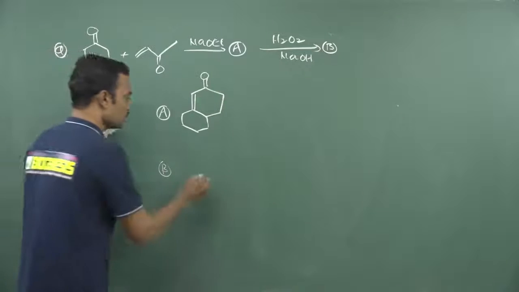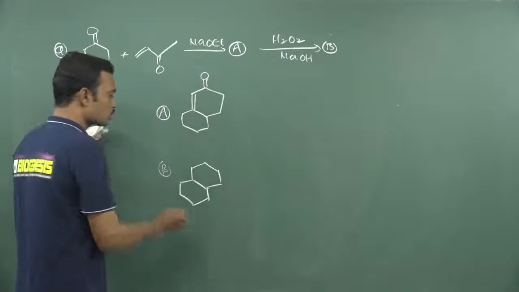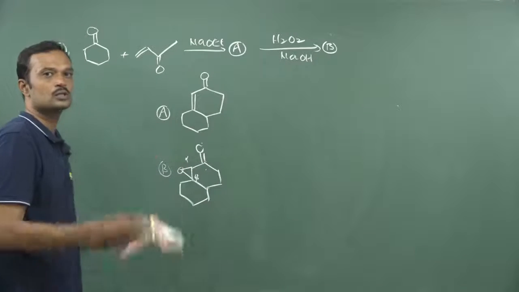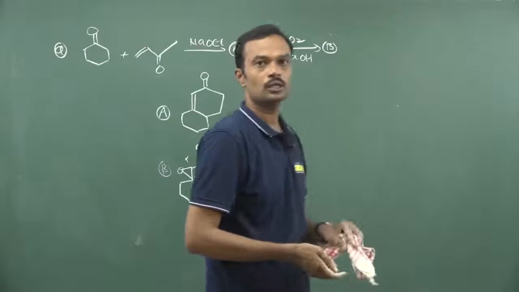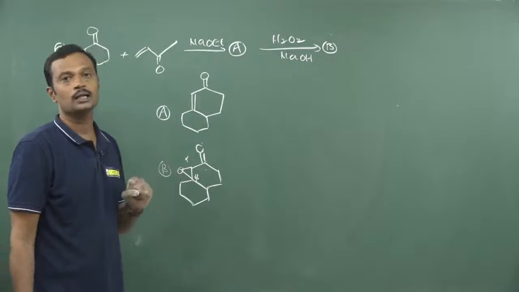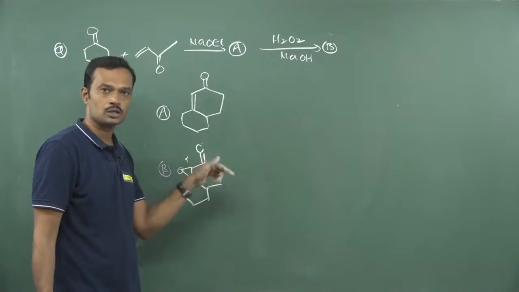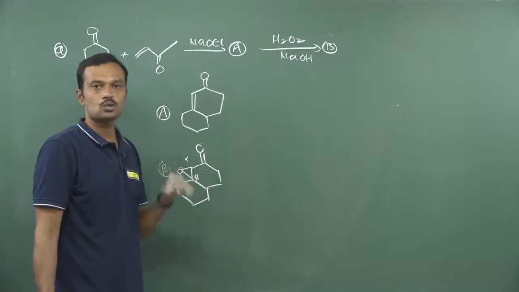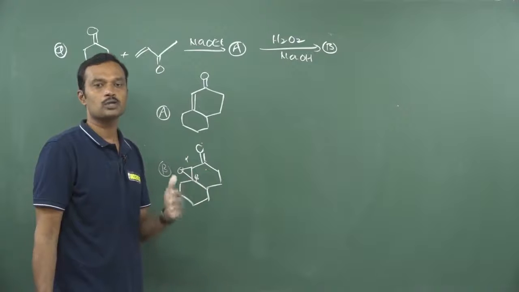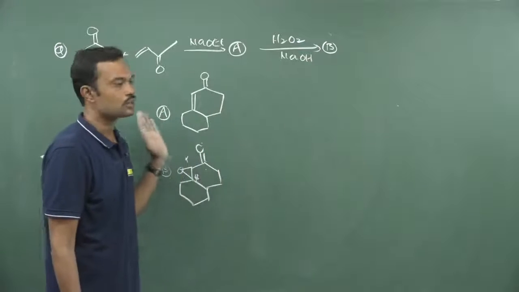B is nothing but epoxidation. Alpha, beta unsaturated compounds undergo epoxidation by using peroxide in sodium hydroxide. So here you may expect an alpha, beta epoxy carbonyl. From there onwards there is a possibility of asking what is the Eschenmoser-Tanabe fragmentation reaction. So that is a sequence. So you should be very strong in Mannich, Michael, and one more is aldol condensation followed by dehydration. After aldol condensation and dehydration, the Robinson annulation is completed. So what is the actual Robinson annulation? Preparing a ring. We need to prepare a ring by using a carbonyl compound and molecules having an activated olefin. Hope you understand what a Robinson annulation is.